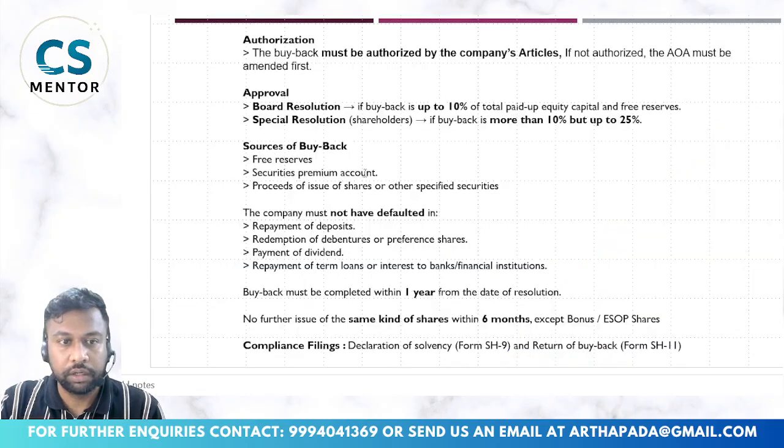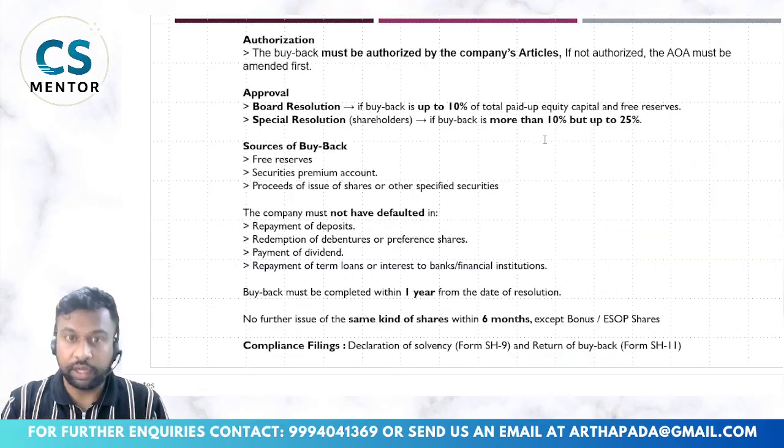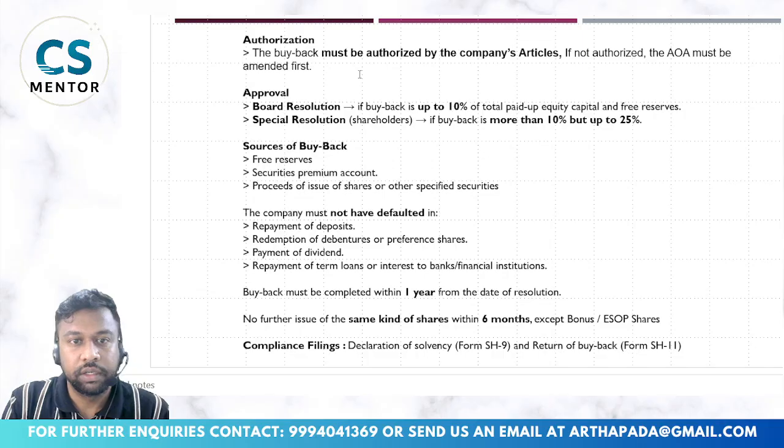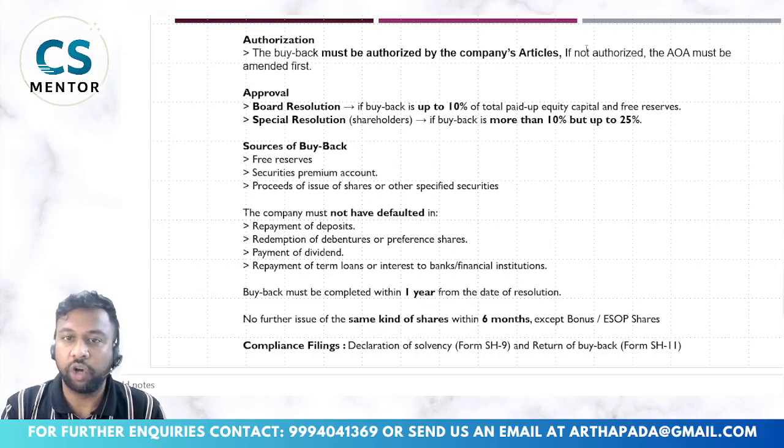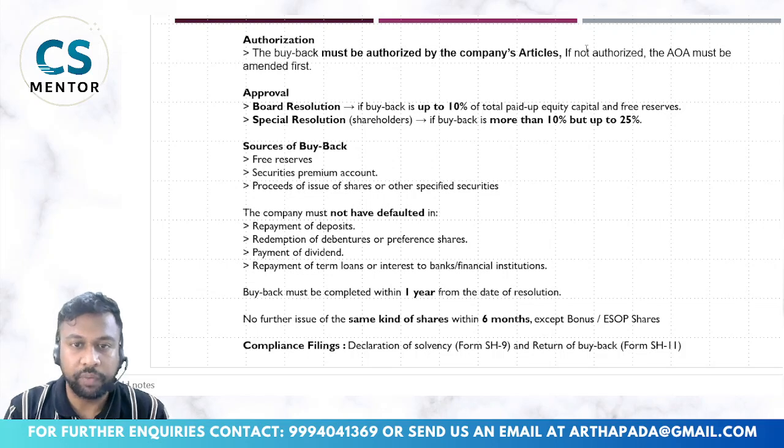We will see other conditions also. Authorization: the buyback must be authorized by the company's articles of association. If that clause is not there in the articles, then first the company needs to amend its articles of association and then proceed for the buyback. Next is approval.